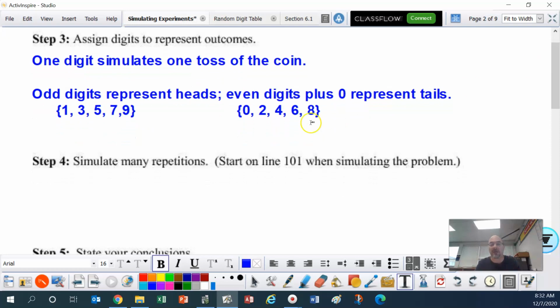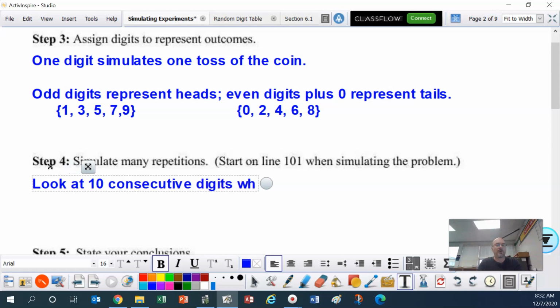Be specific. Simulate many repetitions. What we're going to have to do, ladies and gentlemen, is look at 10 consecutive digits, which simulates one repetition.